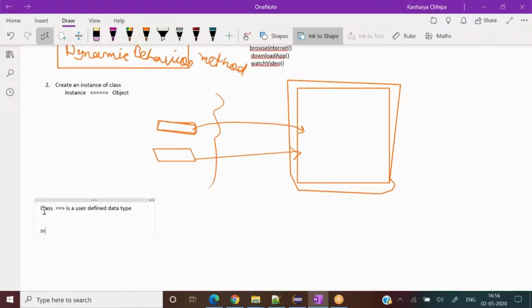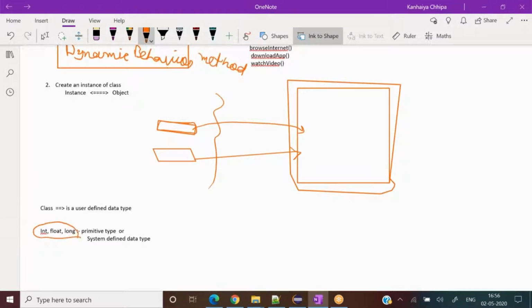Float or long, these are all primitive types, or I can say system defined data types, right? User defined classes are also a data type. So somewhere both have some relationship.